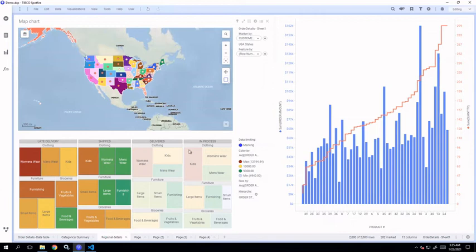Why? Because we have performed some customization to create a relation between these visualizations. So when you perform marking in the map chart, only then can you view data in this tree map. And when you are performing marking in both this map chart and this tree map, only then can you view some data in this combination chart. So this is how you can establish relations using marking.